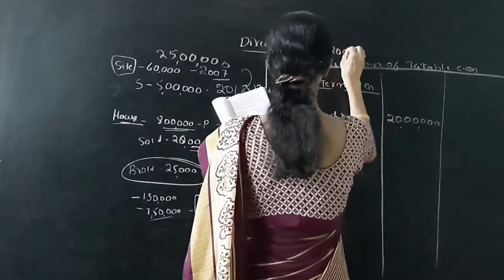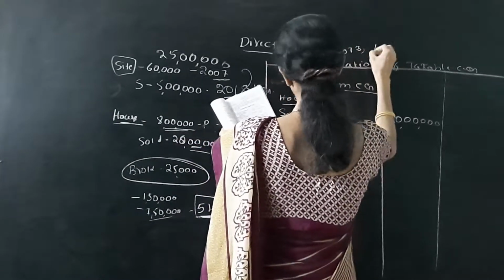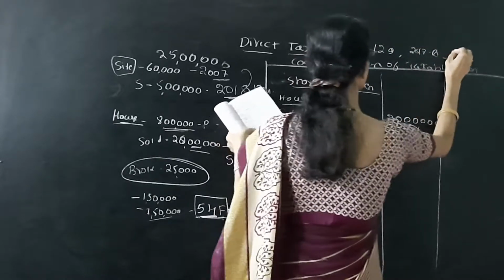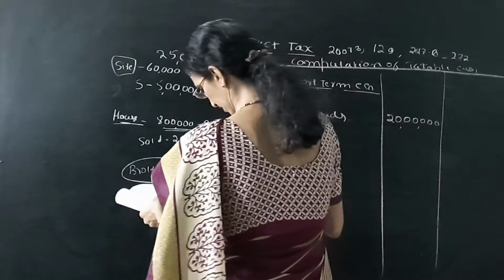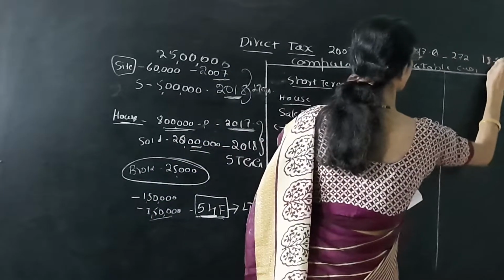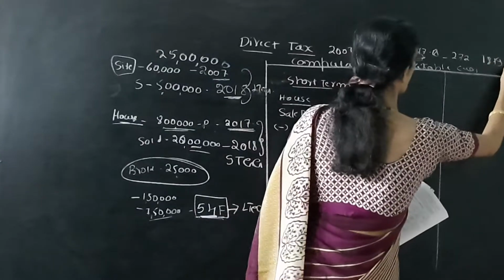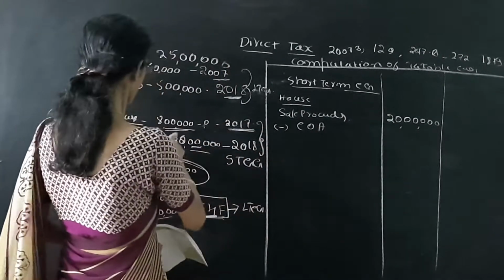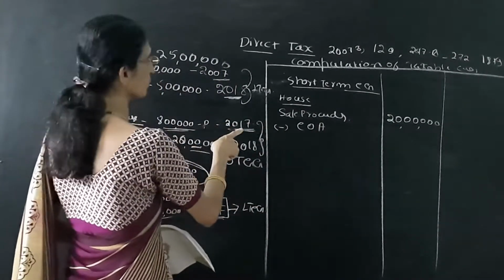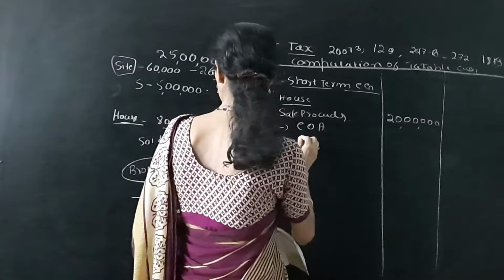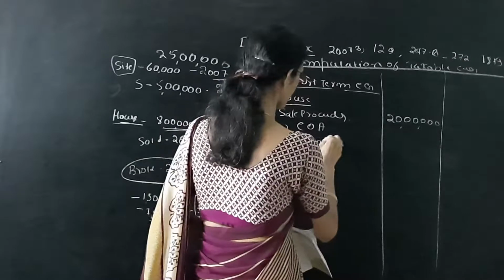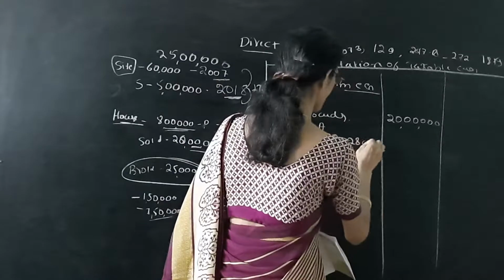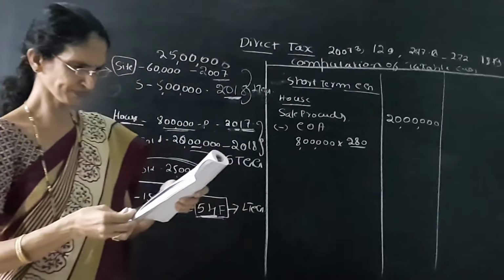CII for 2007-8 is 129, for 2017-18 it is 272, and for 2018-19 it is 280.